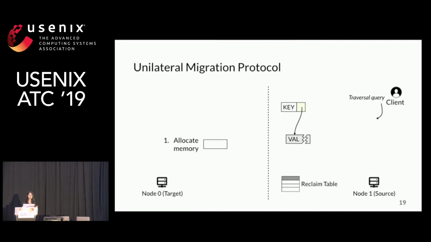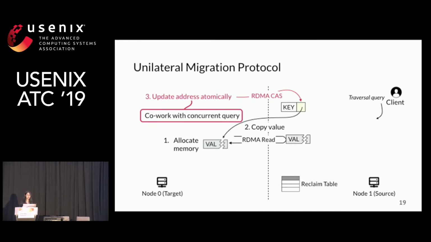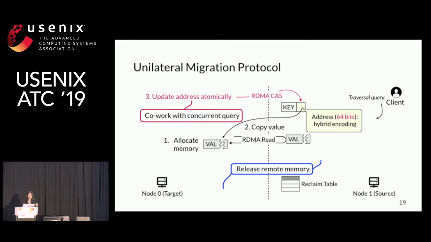First, the target allocates memory and then copies value by read. Third, since the key is not migrated, the address is remote for the target. Pragh uses atomic update by RDMA compare and swap, which can co-work with concurrent queries on the source. To make compare and swap work, the address is carefully encoded into 64 bits by hybrid encoding. Finally, the target releases remote memory.